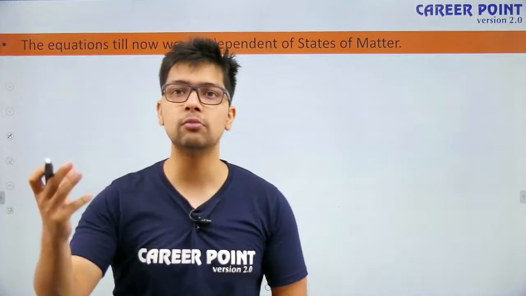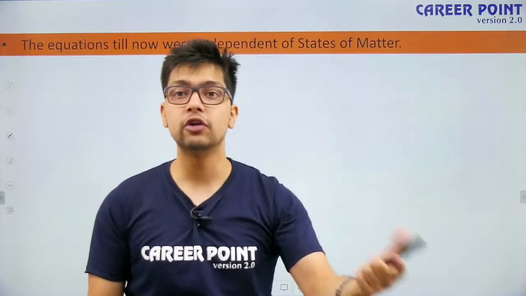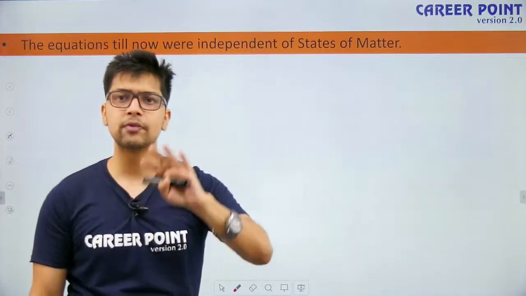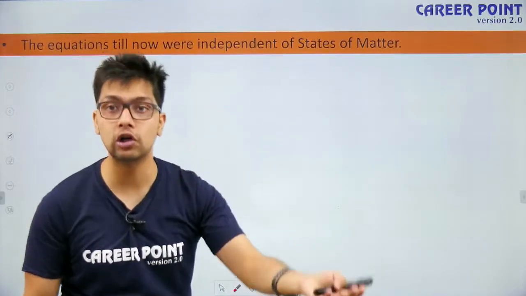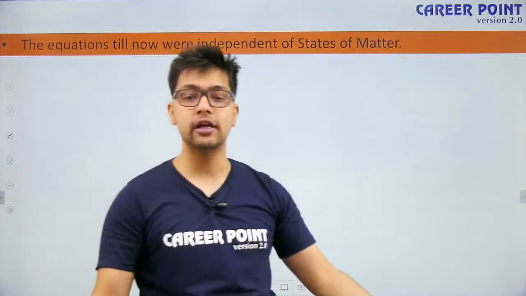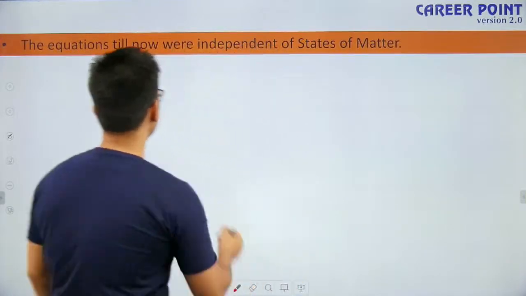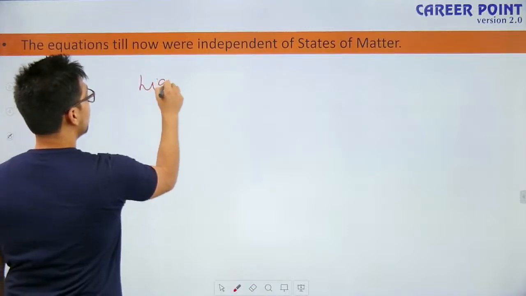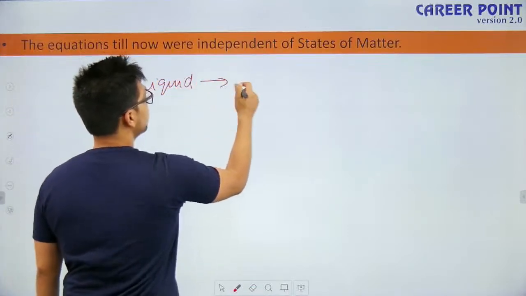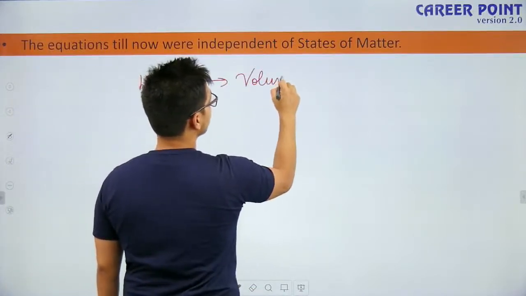You talk in terms of volume: give me 1 liter of milk, give me 500 ml of milk. You are not talking in kilograms. So usually liquids are mentioned in volumes, not masses.